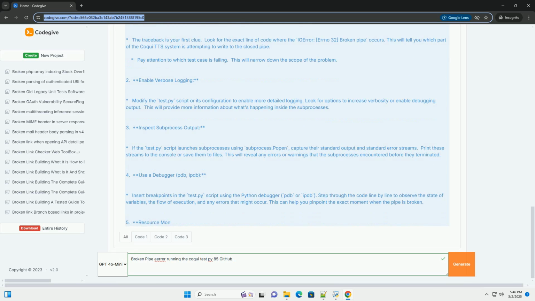Error handling. The code includes try, except blocks to catch subprocess.TimeoutExpired exceptions and other unexpected errors. This allows you to handle timeout situations gracefully and provide informative error messages. It avoids silent failures. How to use it in a test.